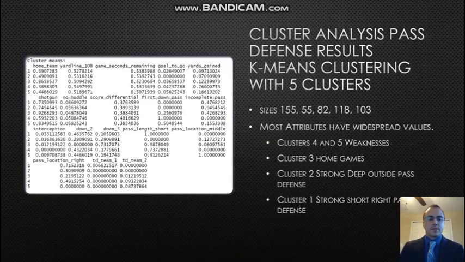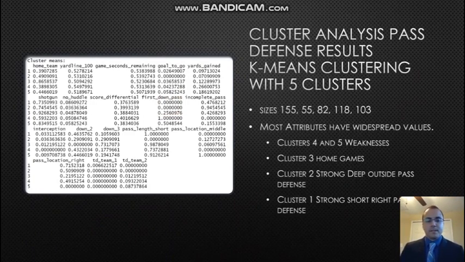With this, we did the cluster analysis for the pass defense, and we can see that there's once again a discrepancy with the sizes. It's not terrible again, but I don't like seeing that cluster 2 only had 55. The attributes still are pretty widespread with their values, so it looks like the clustering will give us some information. When looking at the defense, we want the successful attributes to be low. So for instance, with the first down pass, we would want that to be 0, and that'd be successful because that means the defense didn't give up a first down.